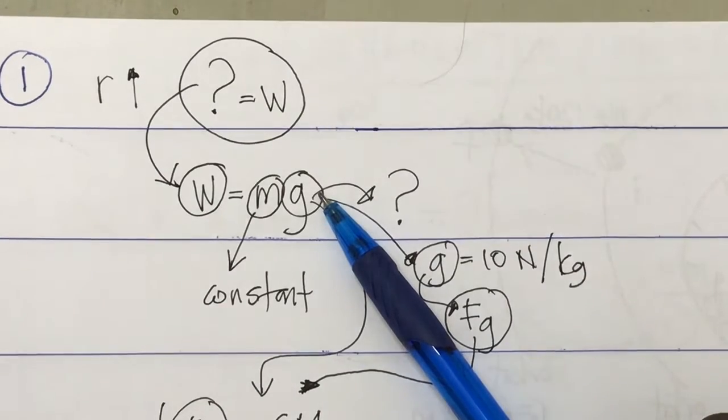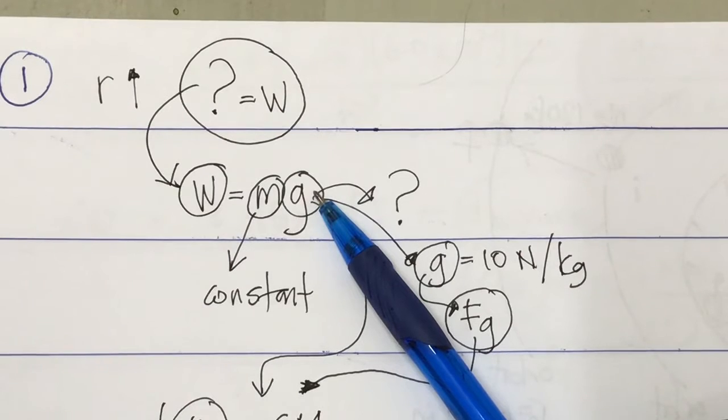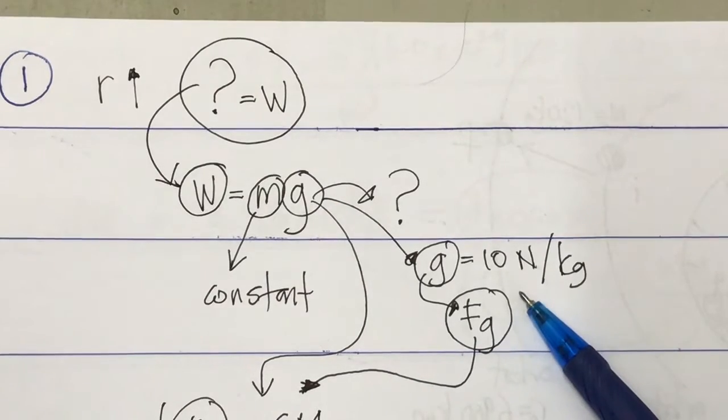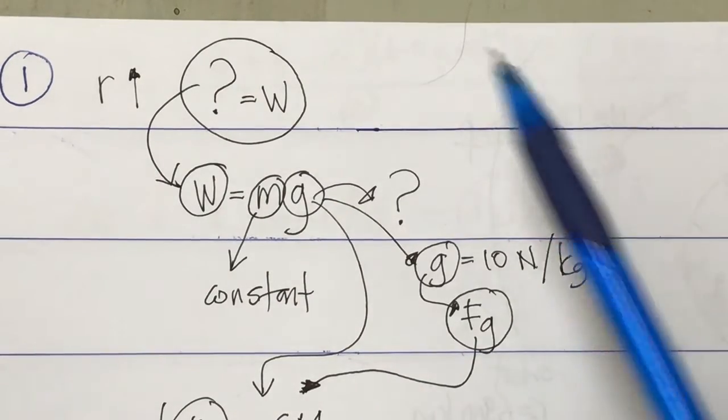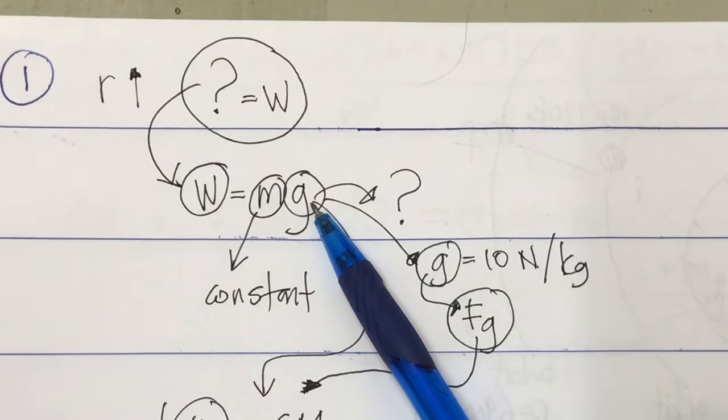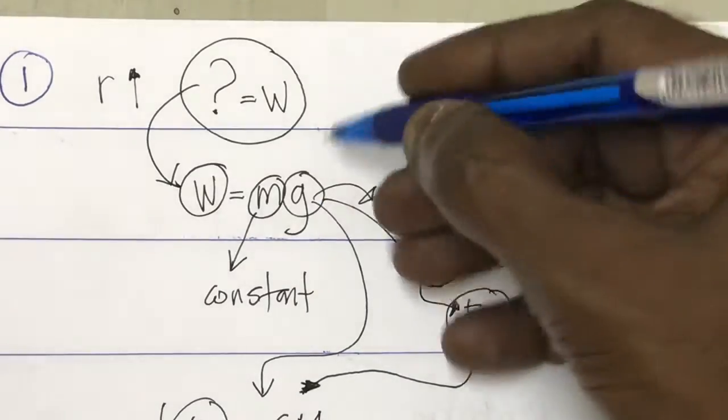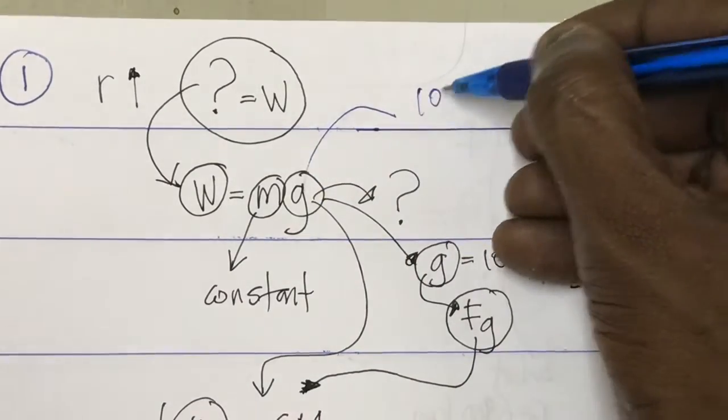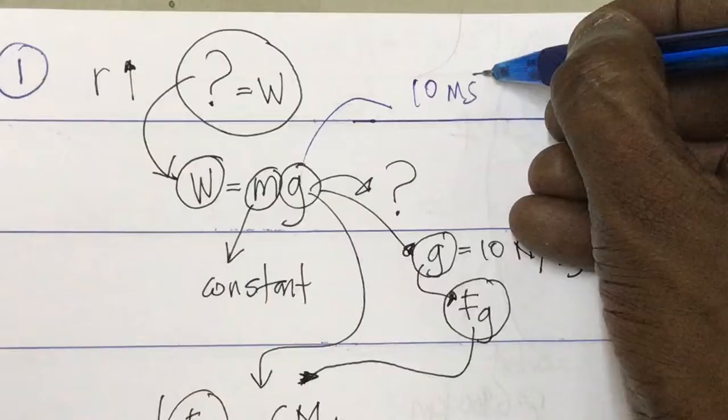If you remember g from topic 2, that is the gravitational field strength, 10 Newton per kg. There is another meaning for g from topic 2, gravitational acceleration, which is 10 m s^-2.